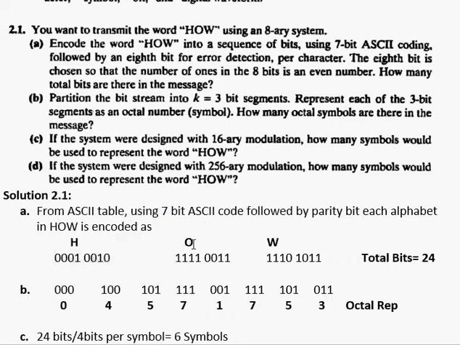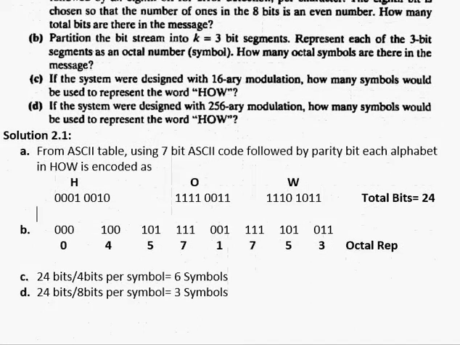And the same goes for O, and the same goes for W, where the last bit in each character coding is nothing but the parity bit, following an even parity. So if I count these bits, I am encoding every character with 8 bits, and I have 3 characters. It means I have a total of 24 bits. So part A is answered: there are 24 bits in the message that I have to transmit if I want to transmit the word HOW using 3 alphabets.